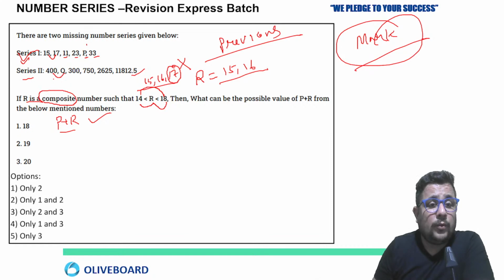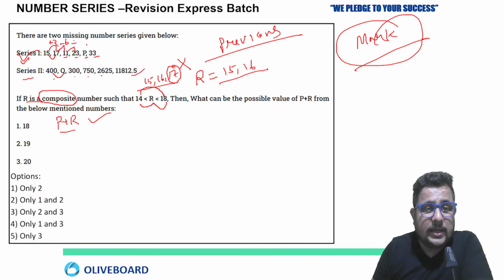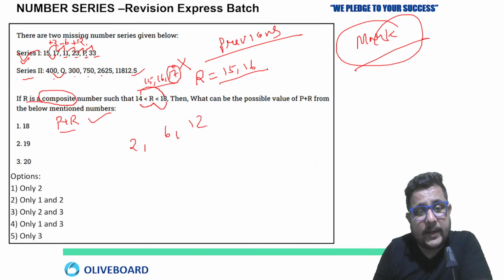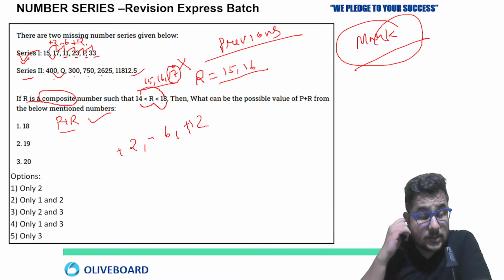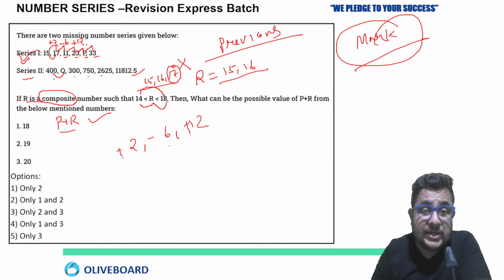So series second, 400, Q, 300, 750. So see here, 15 to 17 plus 2, 17 to 11 minus 6, 11 to 23 plus 12. Then the differences are missing. So the first three differences we know: 2, 6 and 12. Just forget about addition, subtraction, addition.